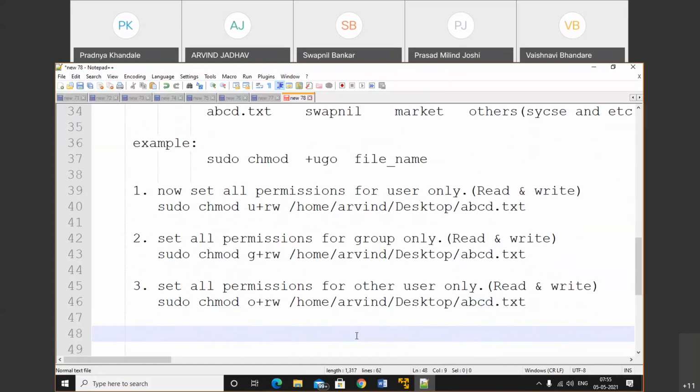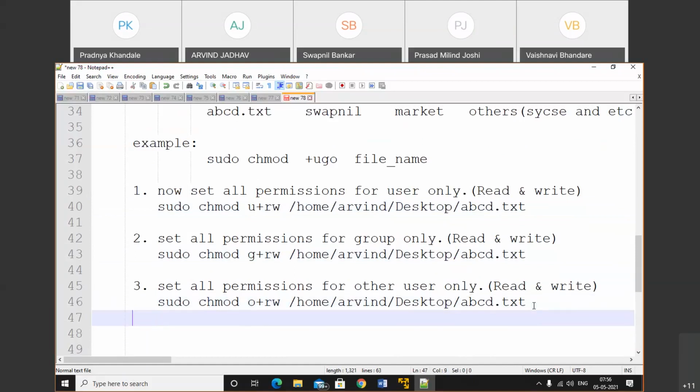In the example we have discussed how to set the permission for the user, how to set the permission for the group, and how to set the permission for the other also. So now let's do one more example so you'll get a brief idea.